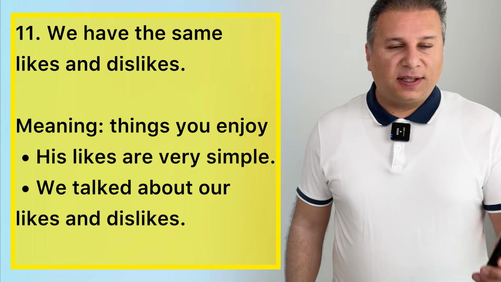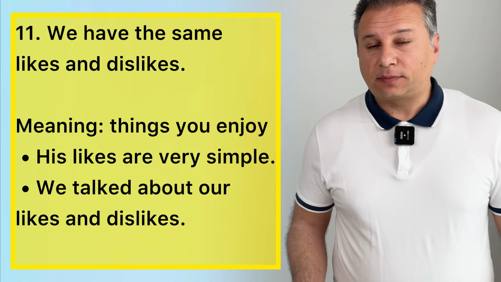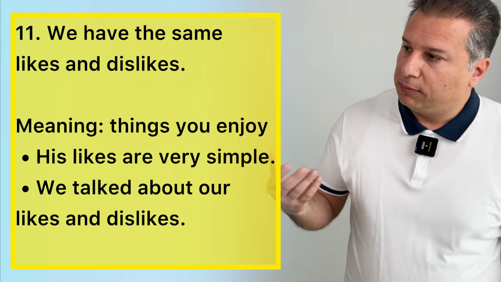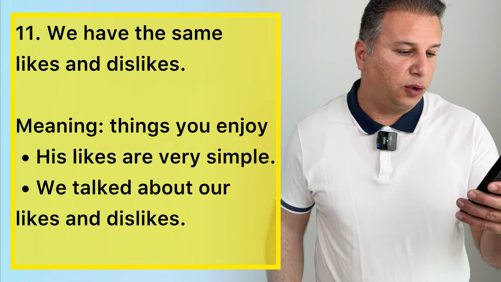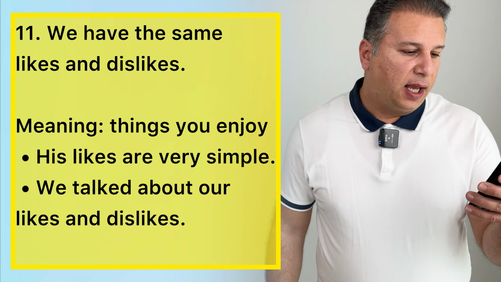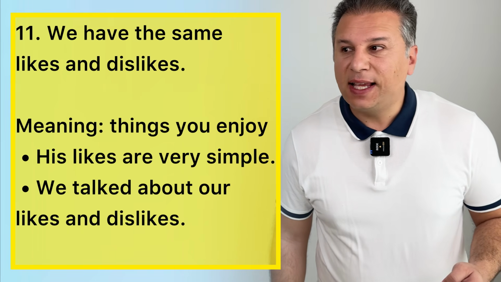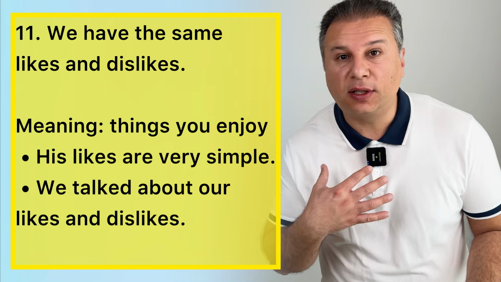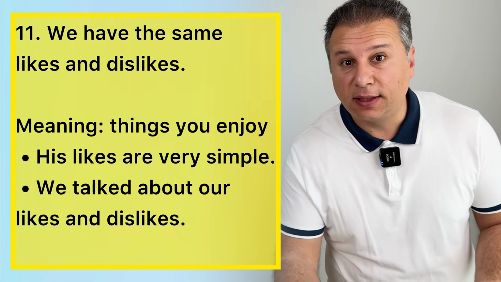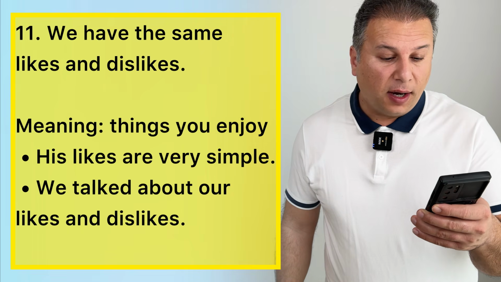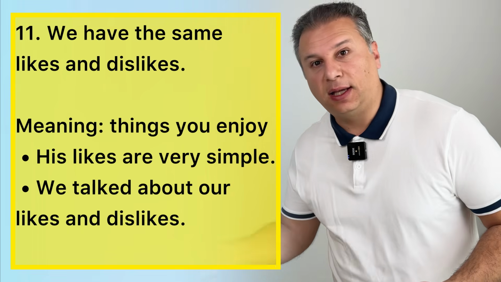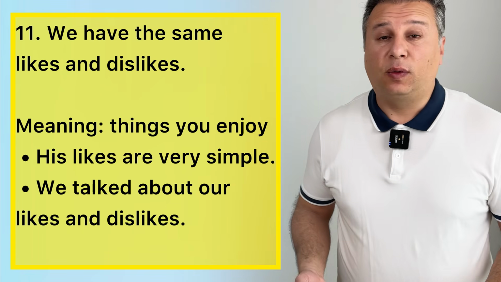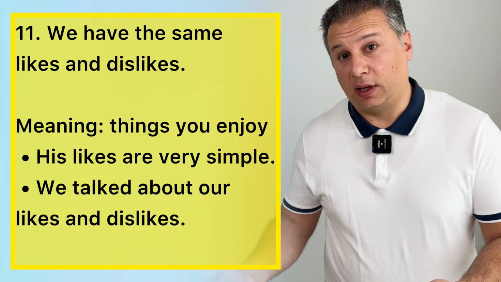Number 11, we have the same likes and dislikes. Here, like is a noun. Likes. It means your favorite things, things you like to do, things you enjoy. His likes are very simple. It means the things that he likes are very simple. My likes are the same as your likes, the things that I like. We talked about our likes and dislikes. I met a new girl the other day. We went on a date and we talked about our likes and dislikes.